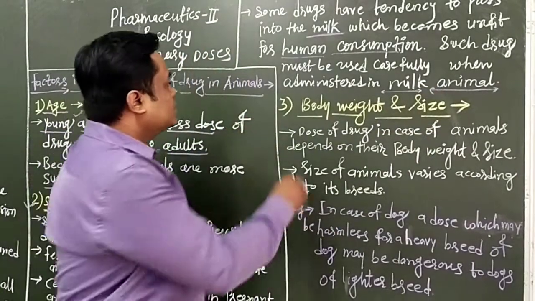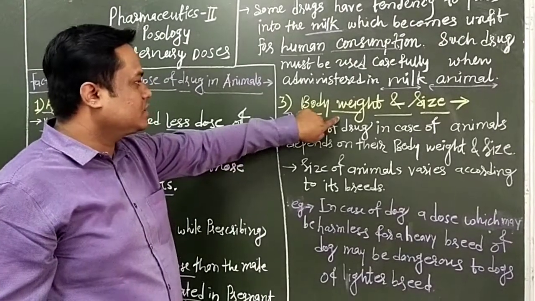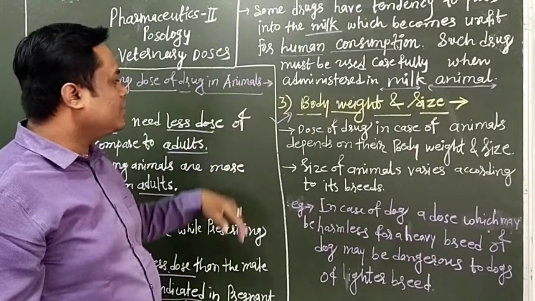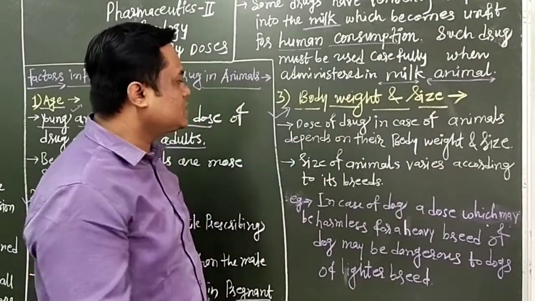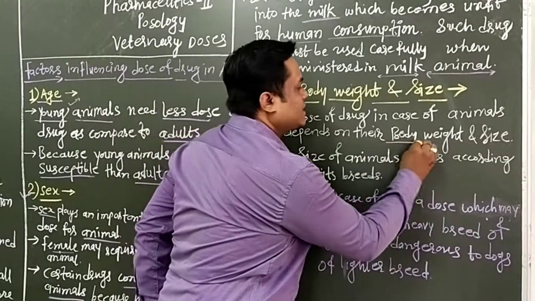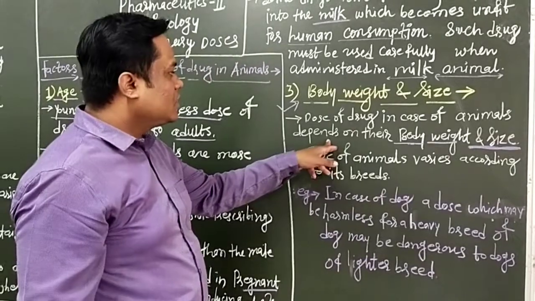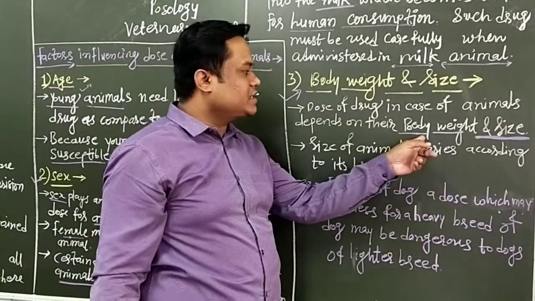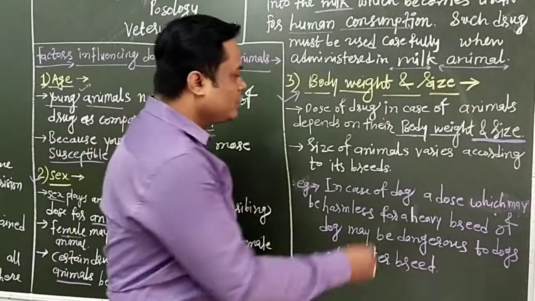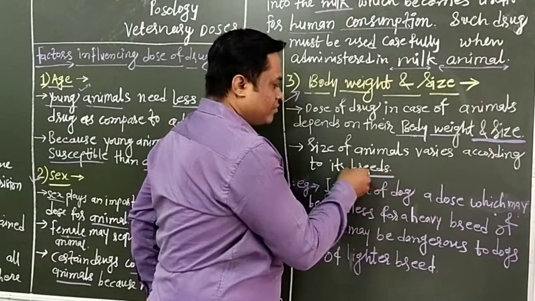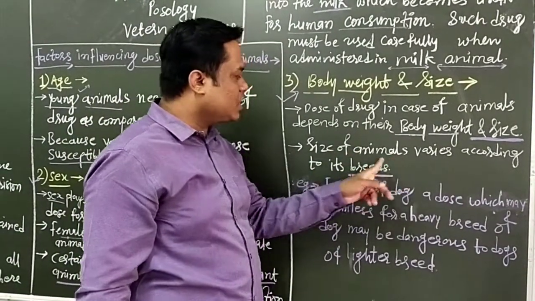The next factor is body weight and size. These factors influence the dose of drug in animals. The dose of drug in case of animals depends on their body weight and size. This is the important point. The calculation of dose is according to the body weight and size of the animal. The size of animals varies according to their breeds.